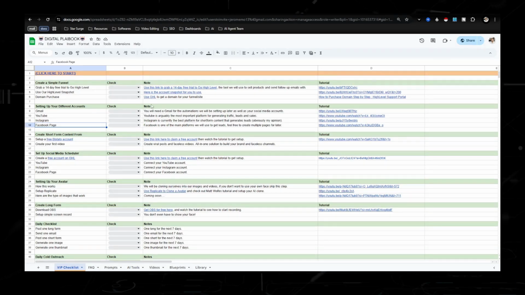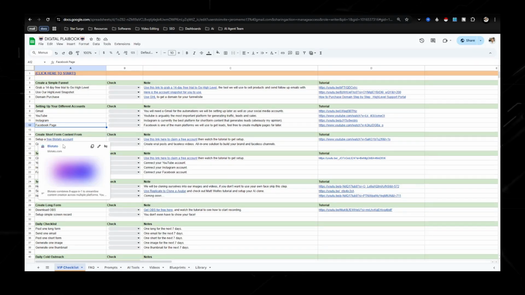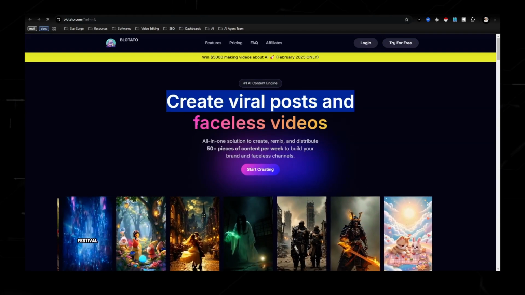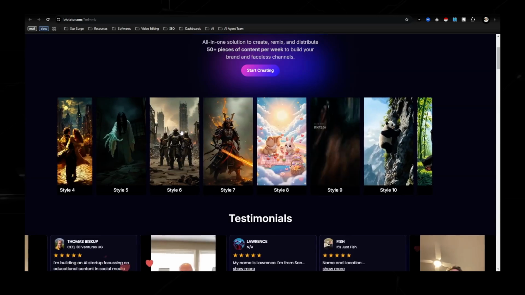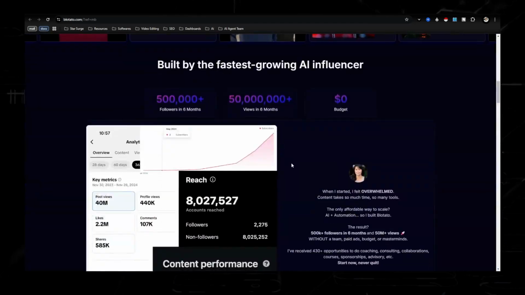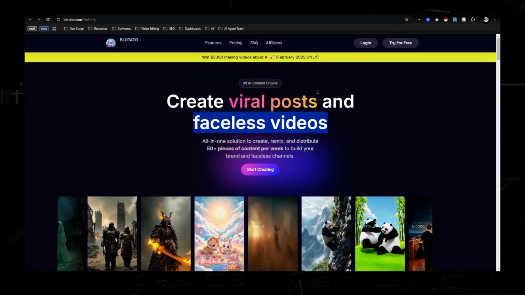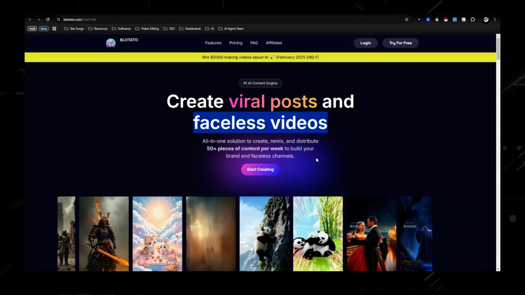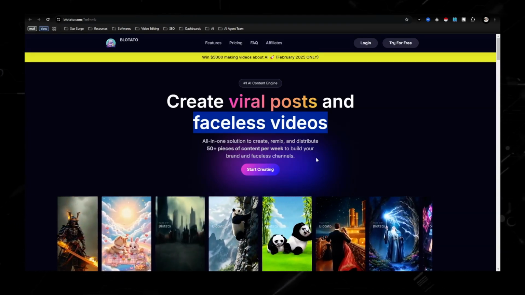Now, after we have that comes the next step, which is going to be creating your short form content. And this is going to be with an account or a software that I use, which is called Blotato. Now, what Blotato allows you to do is it allows you to create viral posts and create faceless videos. You can see right here, you can see all the testimonials. Now, I'm not going to cover this in depth because I have multiple videos on my channel. So just go to those videos and I'll link them in the descriptions.